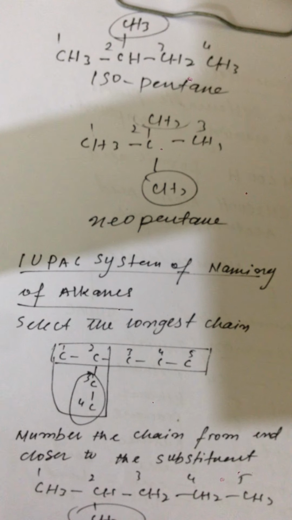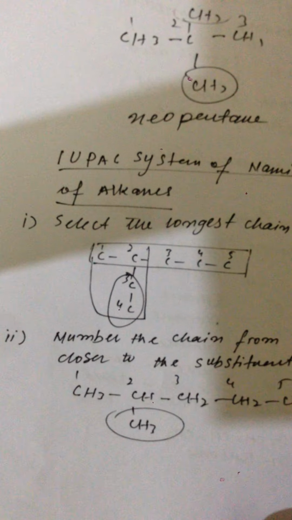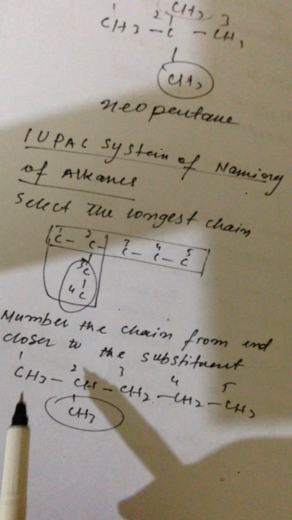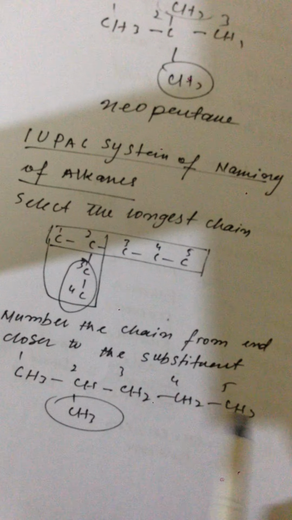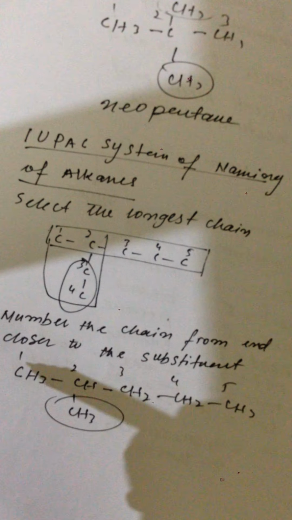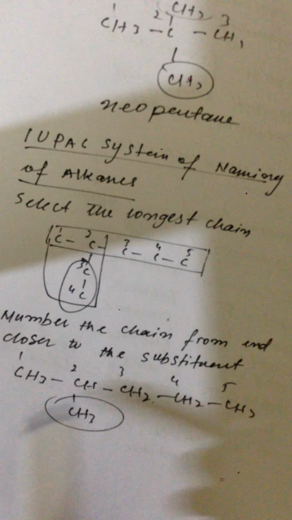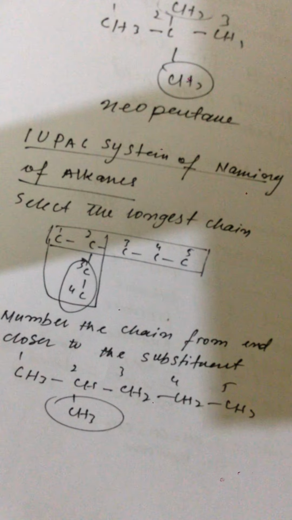Alright, this methyl is treated as the substituent. We will do the numbering right from here. This is a carbon chain. First of all, we will number the longest continuous chain. Then we will do the numbering from that end which is closer to the substituent.